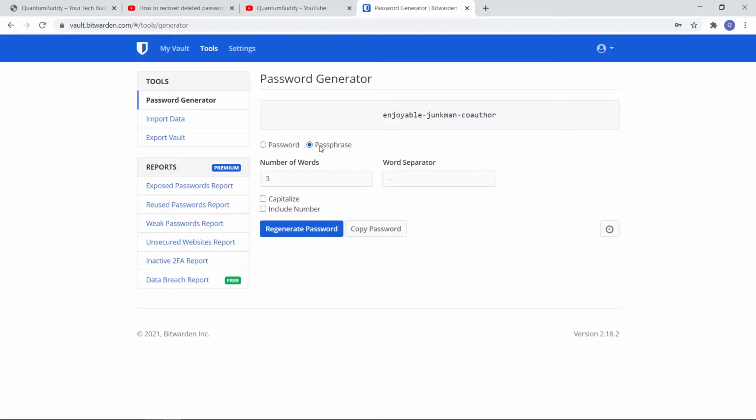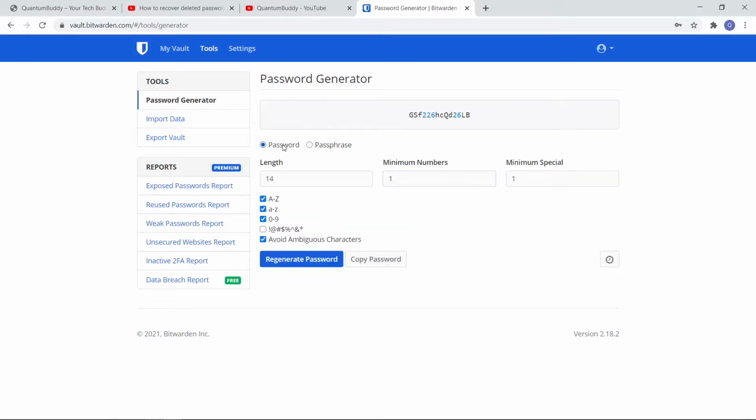I suggest using a passphrase because it will be very tough to crack compared to passwords. Here we can use capitalize, you can include numbers, you can do word separation and all. It is personal preference. If you want, you can use phrase or word, whatever, based on your interest.